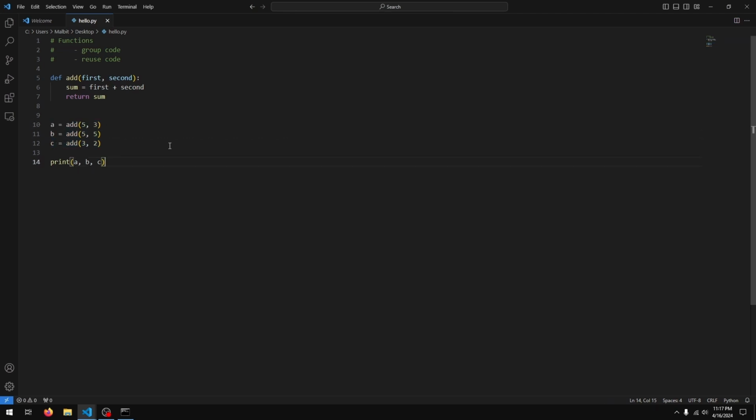So now I have a challenge for you guys. I'd like you to write a program that asks a user for a length and a width. Your job is to create two functions, one called area and another called perimeter, that basically calculates the area and perimeter of a rectangle with the supplied length and width, and then display the result to the user. So give that a go and come back once you're finished. All the best.